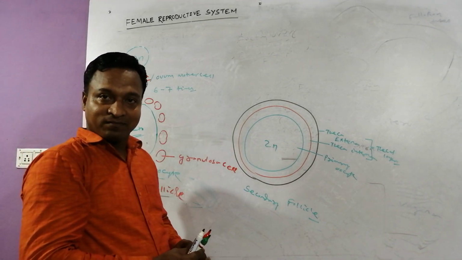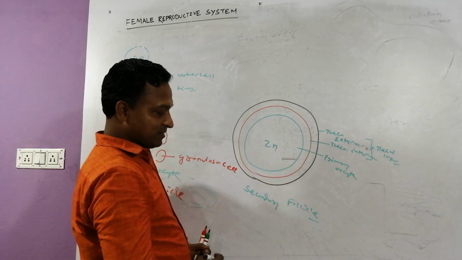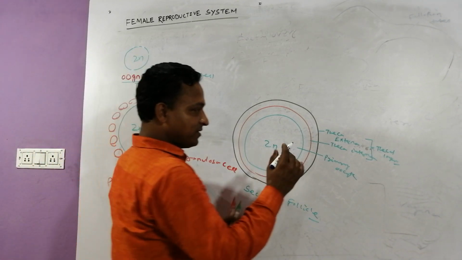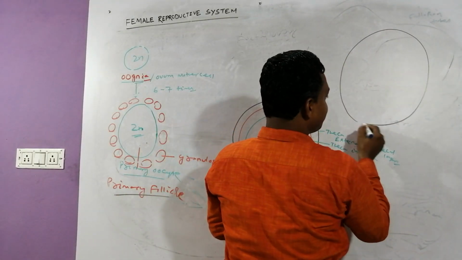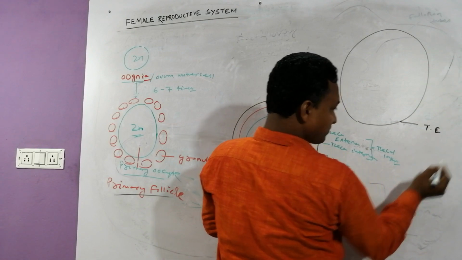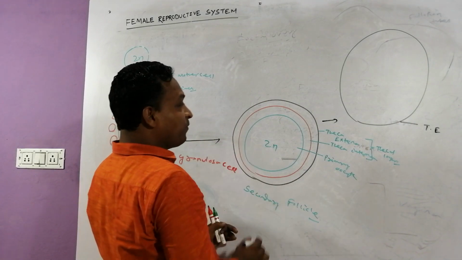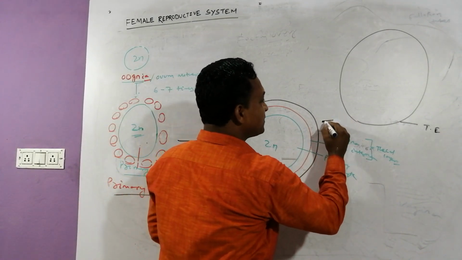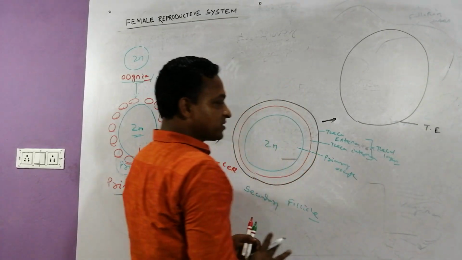Clear? Now the secondary follicles. Here what is present? Theca externa. This is the primary follicle changing into a secondary follicle. Now the secondary follicle changes into another structure. On the outer side, theca externa is present.